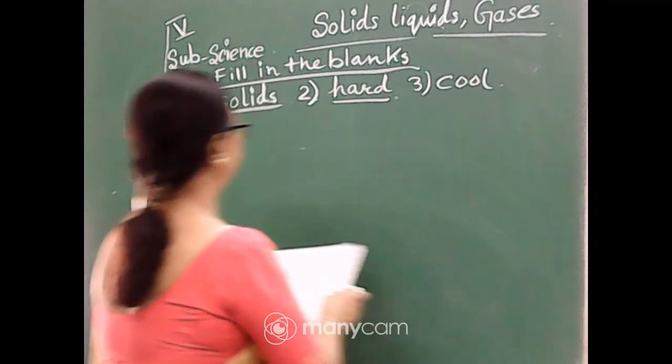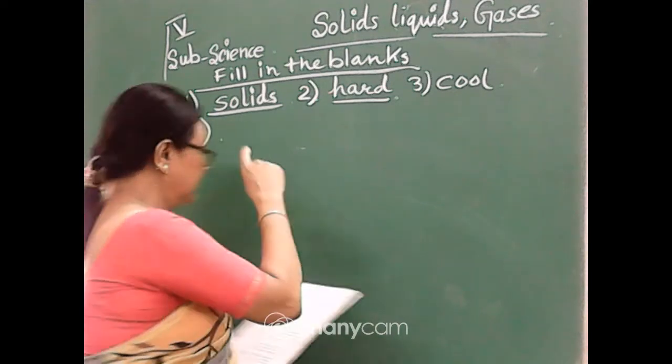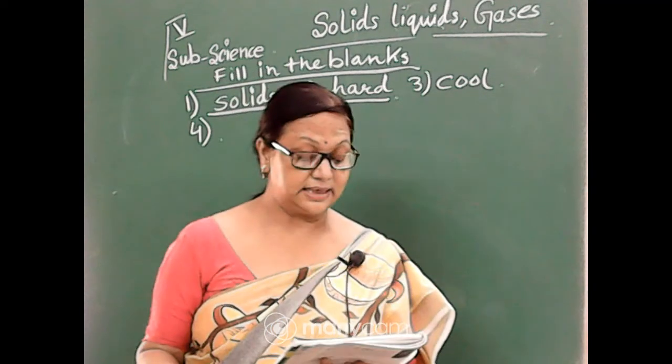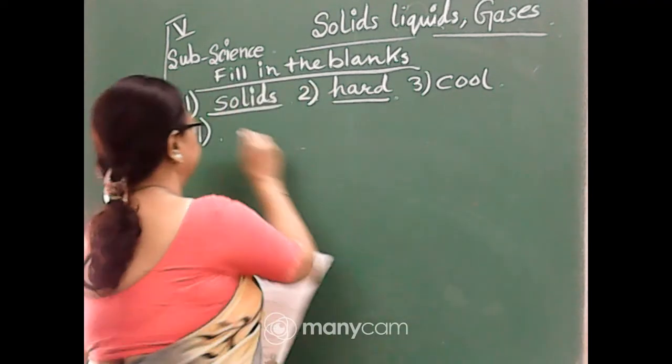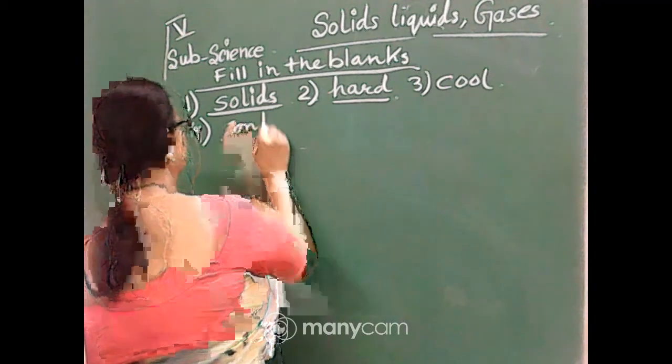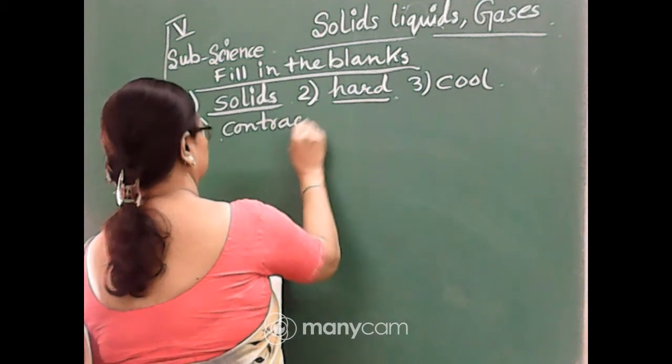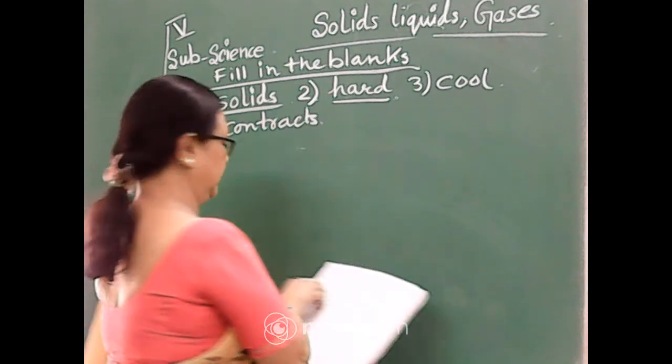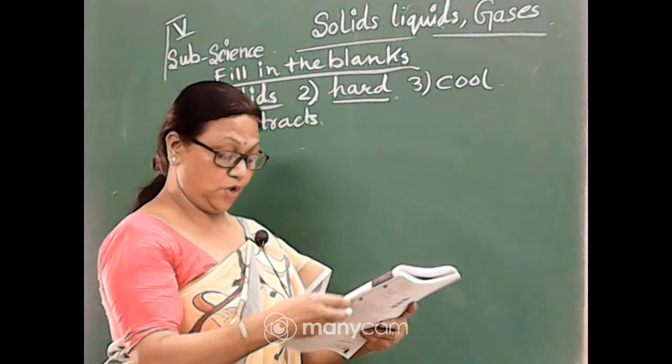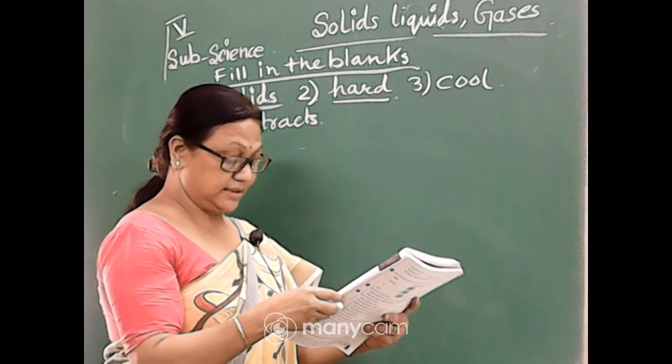Then the fourth one: on cooling the matter contracts. So on cooling the matter contracts.